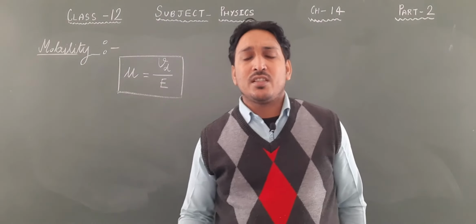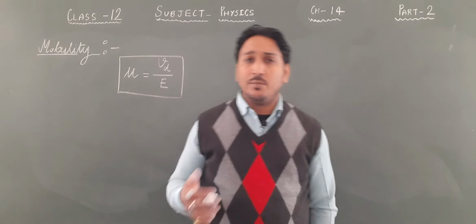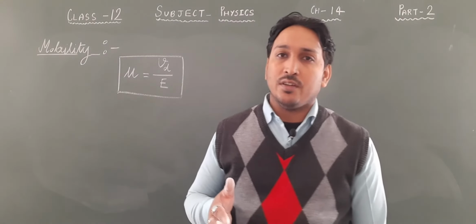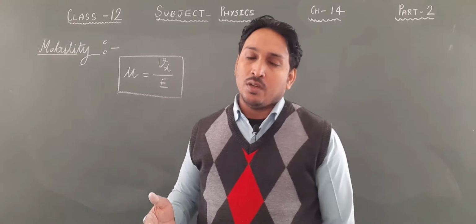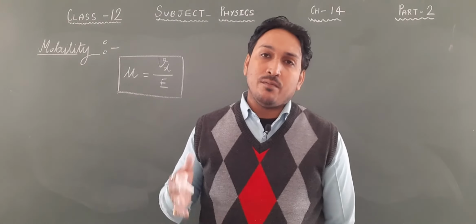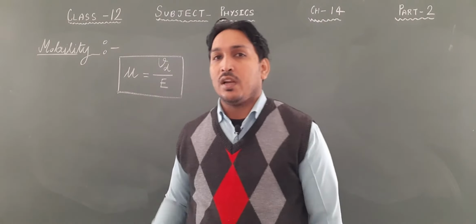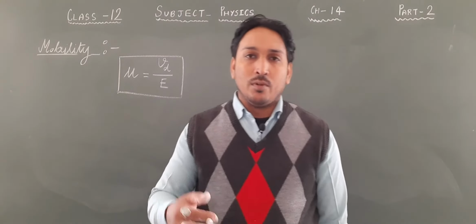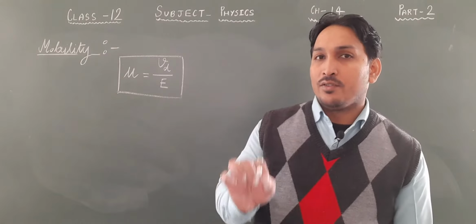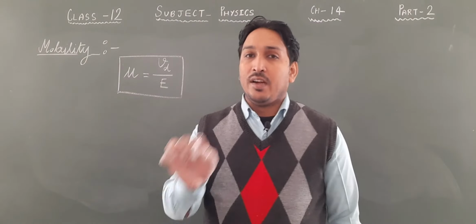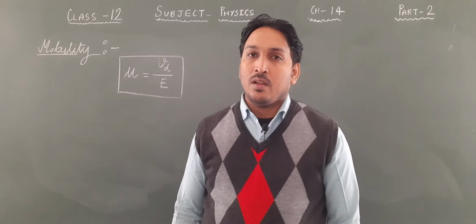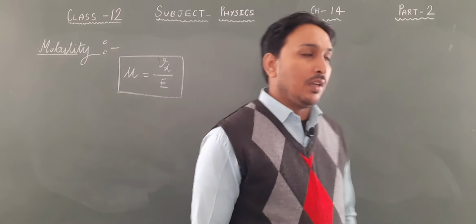Now, why are we discussing mobility over here? Because semiconductors have two charge carriers. One is the electron, one is the hole. So we have to discuss whether electrons have greater mobility or the holes have greater mobility. Let me make it clear that electrons have greater mobility than the holes. Why is it so? Because electrons are free.